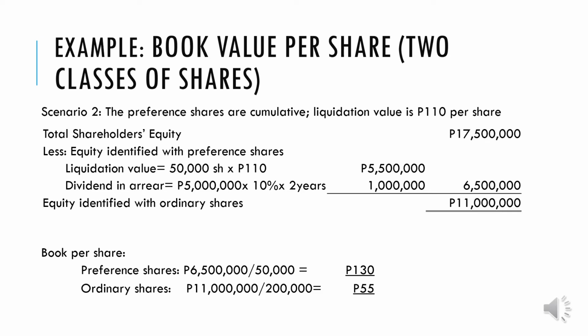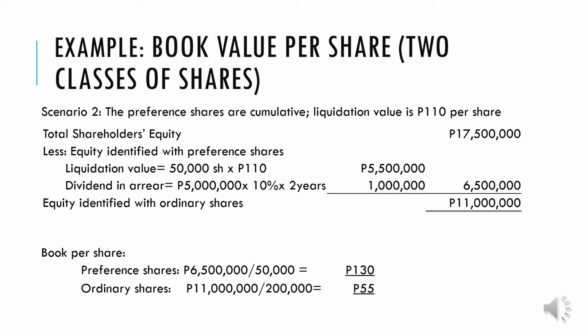Then we need to add the dividend in arrears. Remember, there is 1 year dividend in arrears, or 2 years actually, including the current dividends. So we have the 5 million preference share capital from earlier multiplied by the preferential rate of 10% times 2 years. So what we owe the preference shares would be 1 million.